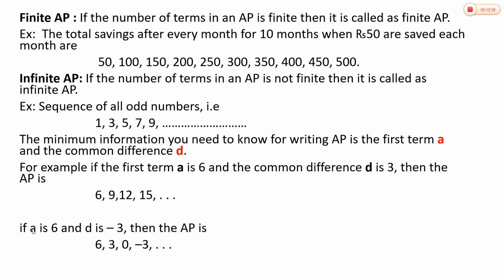Here is one more. If a is 6 and d is minus 3, then the AP is 6. Here the common difference is negative, so 6 minus 3 is 3. 3 minus 3 is 0. 0 minus 3 is minus 3. Like this. If you know the first term and the common difference, you can write any arithmetic progression.